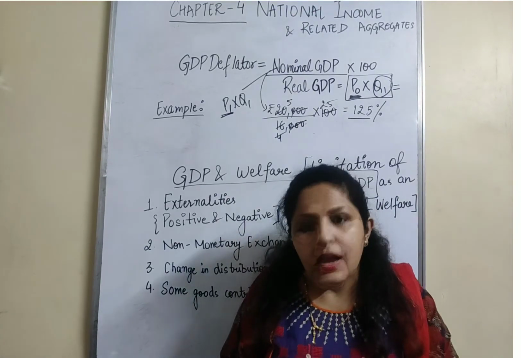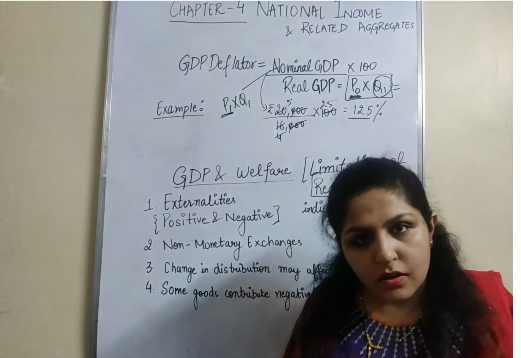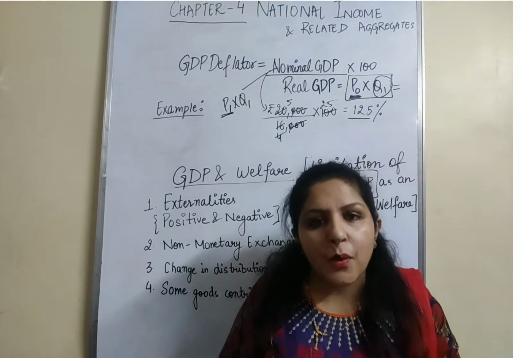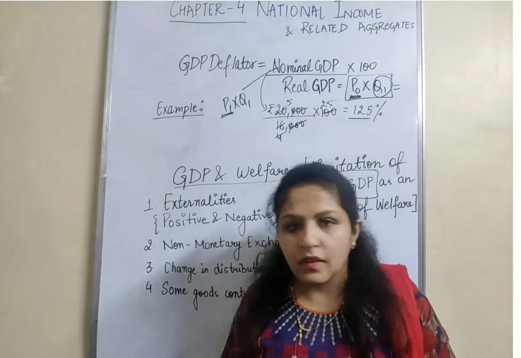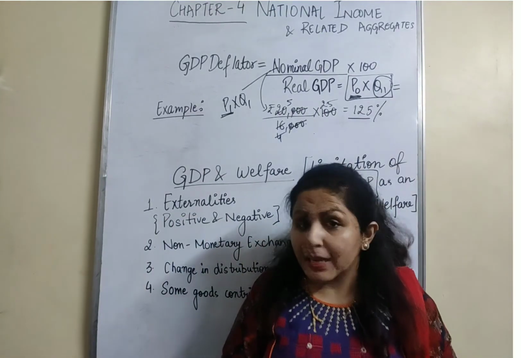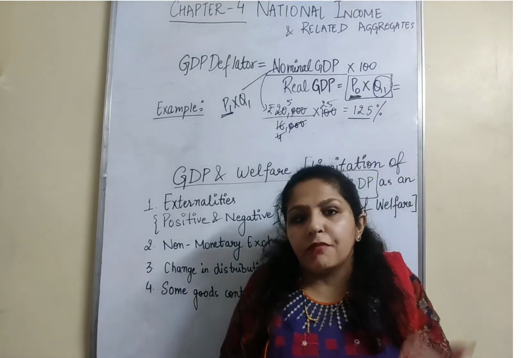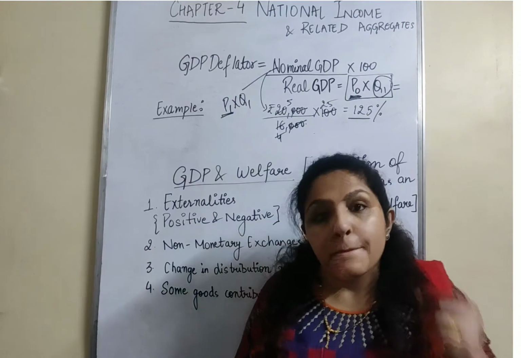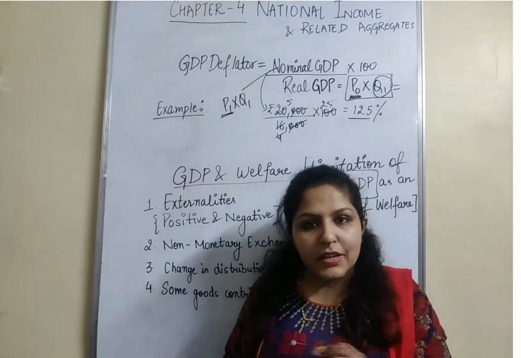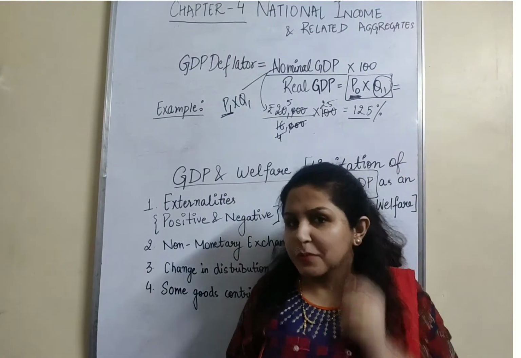is not included. Another positive example: the government makes a bridge, a flyover, let's say from Delhi to Gurgaon. It reduces the cost of transportation, it reduces the time of the people, but it is not included in GDP. The happiness of people from reduced cost is not included. But the expenditure by the government on the flyover, let's say 5 crores, is included in GDP through the expenditure method.